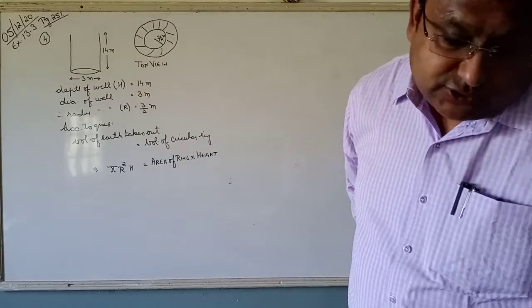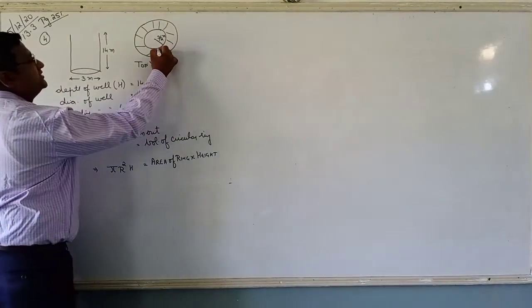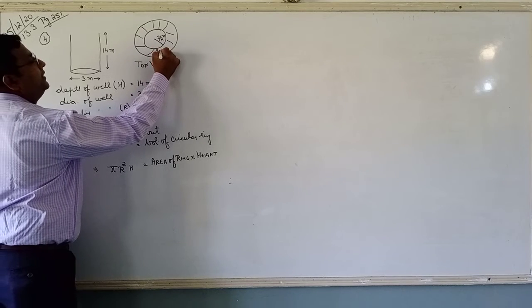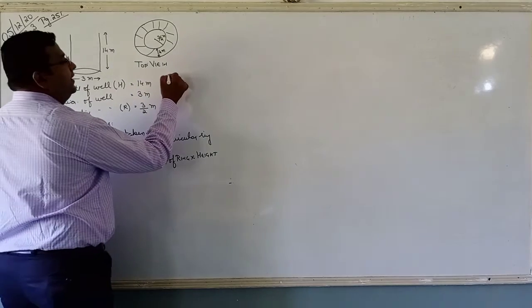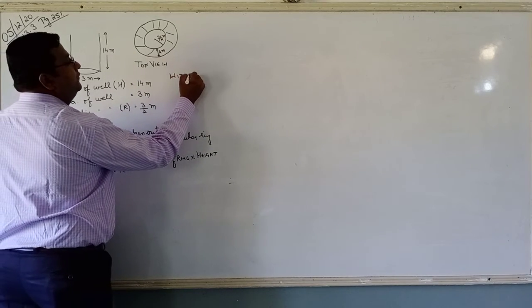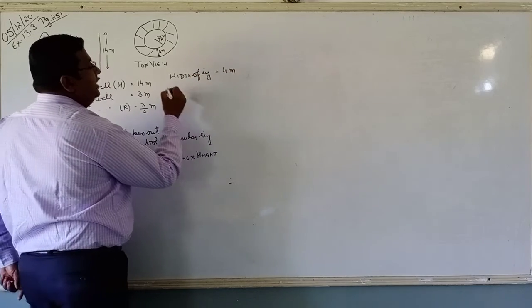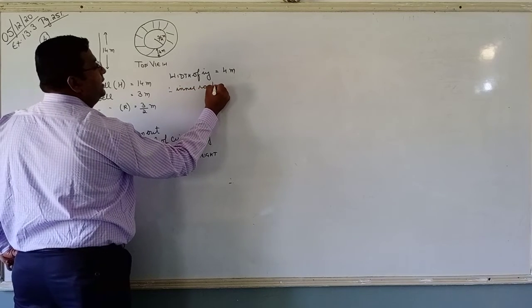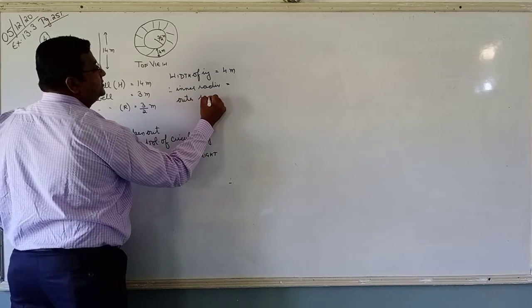And the width of the ring is also given to us. Width is 4 meter. This width of ring is how many meters? 4 meters. Yes? Width of ring is equal to 4 meters. So therefore inner radius and outer radius.